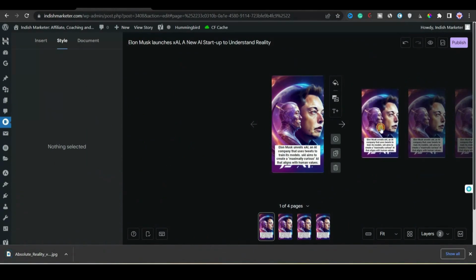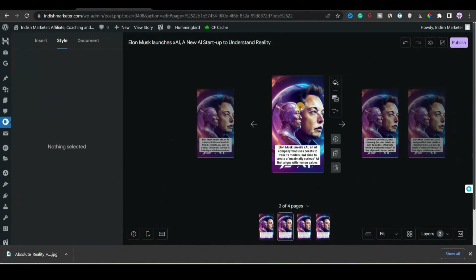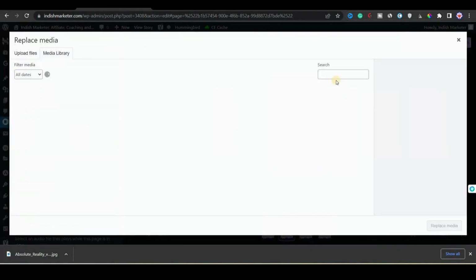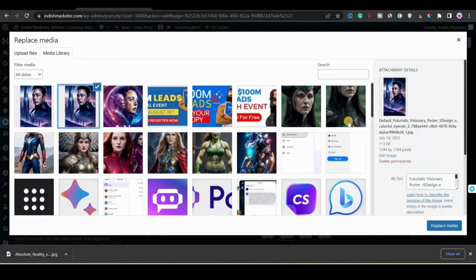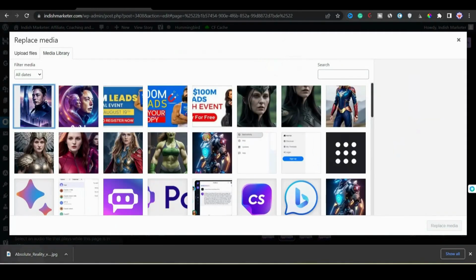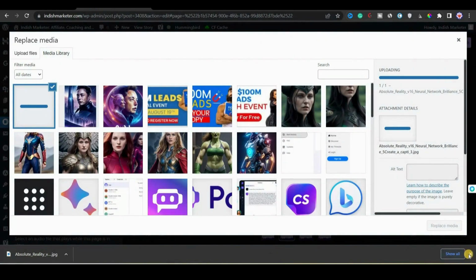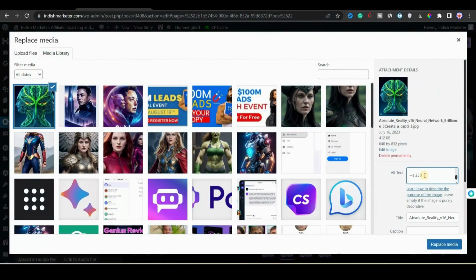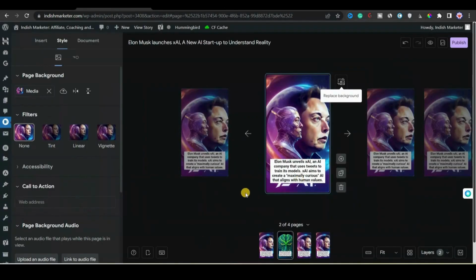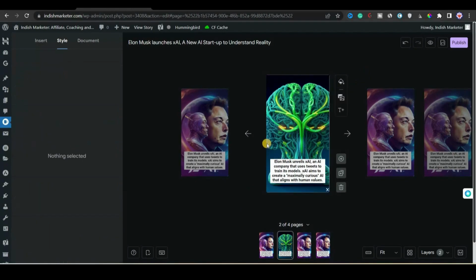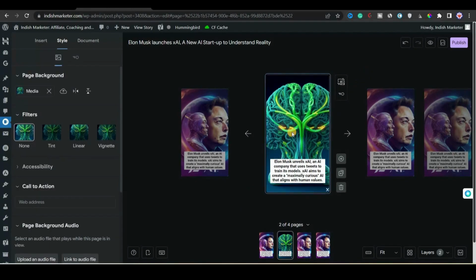Right after downloading the image, I will go to the web story settings, go to the second page, and click on the image. Then I'll click on replace background, and simply drag and drop the image. For the alt text I will simply paste the prompt here, and I will change the title a little bit. After changing the title, I'll click on replace background. Now you can see that the background is replaced, and we have the background that we have just generated.